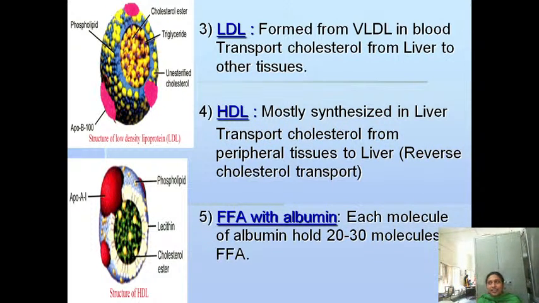But HDL transports cholesterol from the peripheral tissues to the liver. That's why it is called good cholesterol, because the catabolism, the degradation of the cholesterol, happens in the liver. And LDL collects the cholesterol from the liver to the peripheral tissues. So LDL cholesterol is called bad cholesterol.